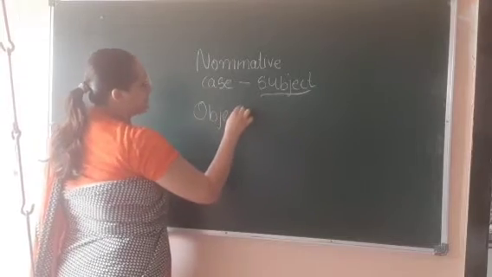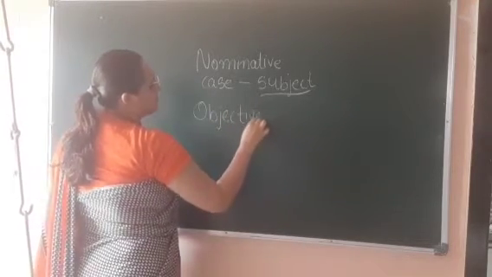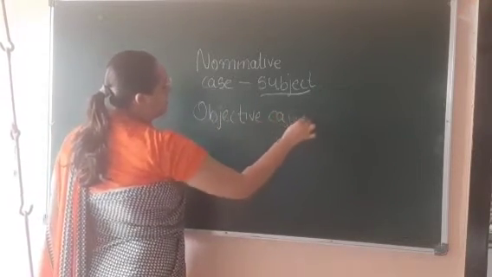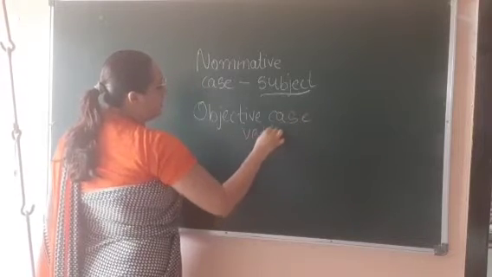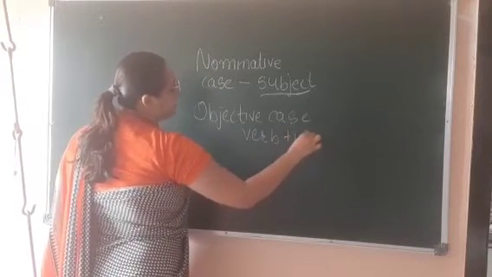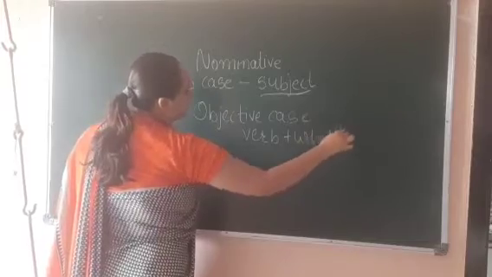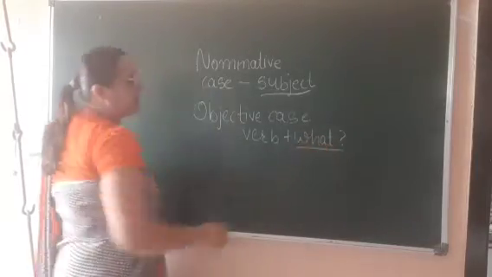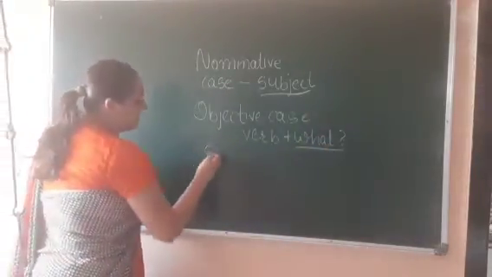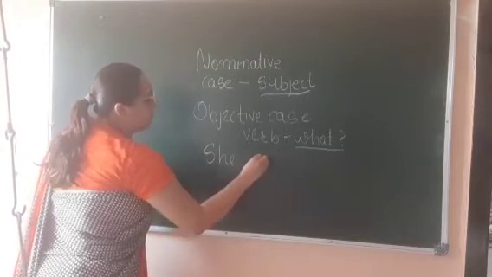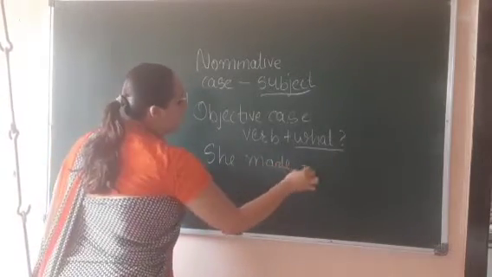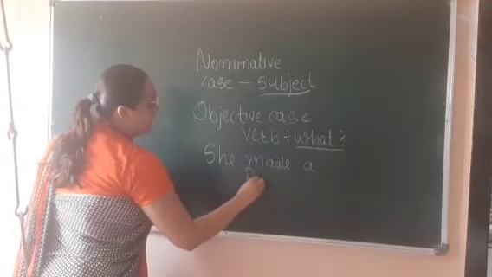Objective case means verb plus what? If we get the answer of what. For example, she made a biryani.